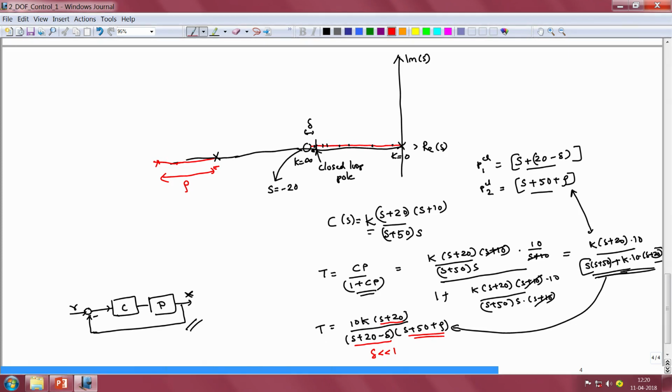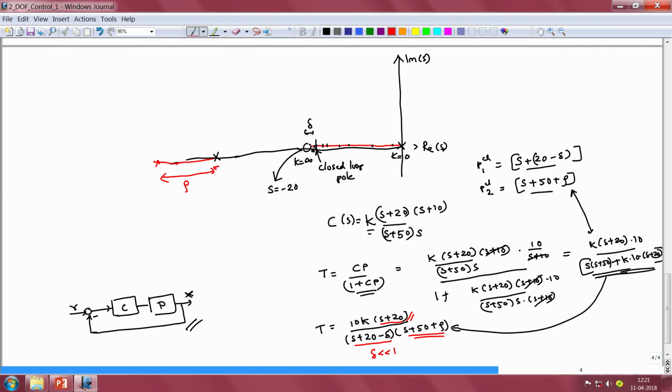If you look at this expression, you see that the real villain in this story is this 0 s plus 20 that appears in the numerator of the transmission function. It is this 0 that cancels the dominant dynamics that we have designed very carefully and ensured that the dominant pole does not vary too much, and if the 0 were not there, then we would have the term s is equal to minus 20 plus delta to be the location of the dominant pole of our closed loop system, and this by design would not change too much when our plant's gain were to change by a factor of 25. So how do we do that?